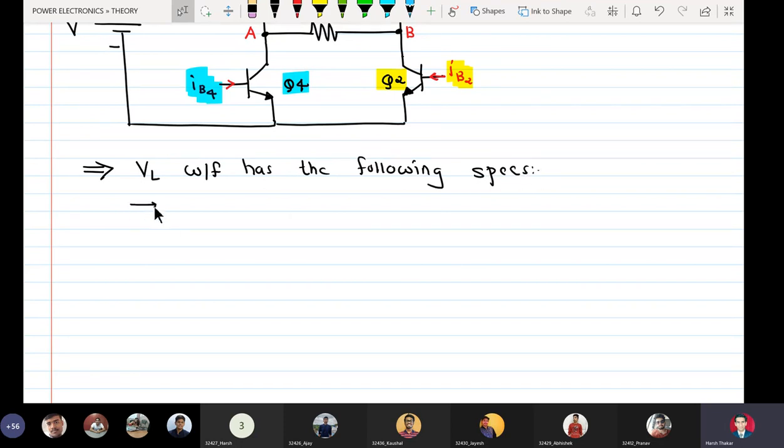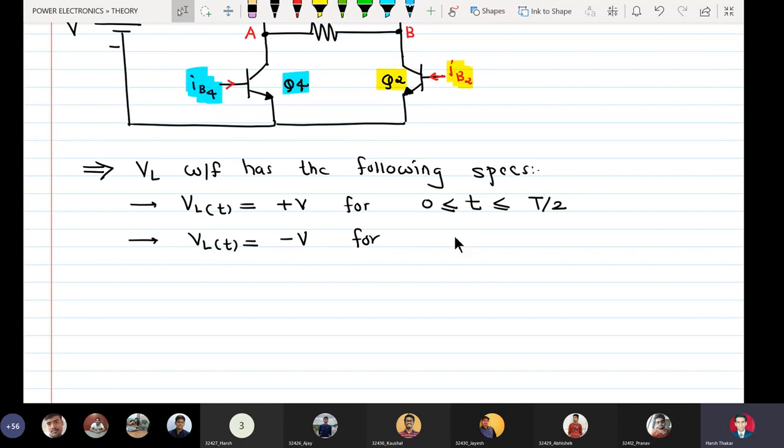The first spec is VL of T is equal to plus V for T greater than equal to 0, less than equal to T by 2. The next specification is the load voltage waveform as a function of time is equal to minus V for all T greater than T by 2, less than equal to T.